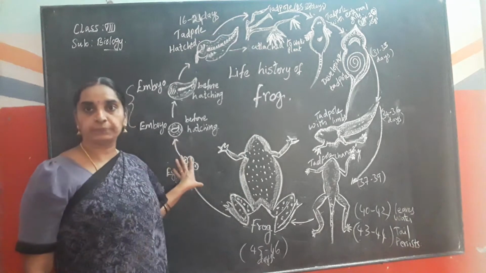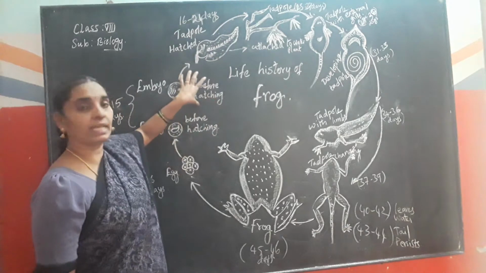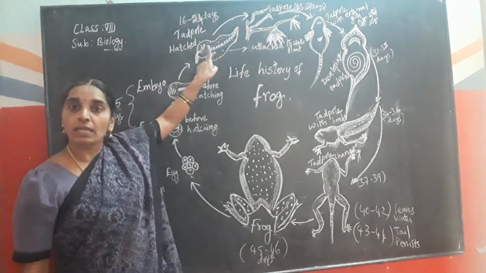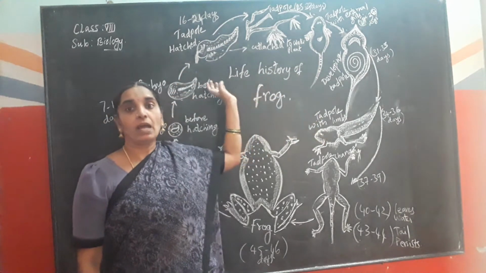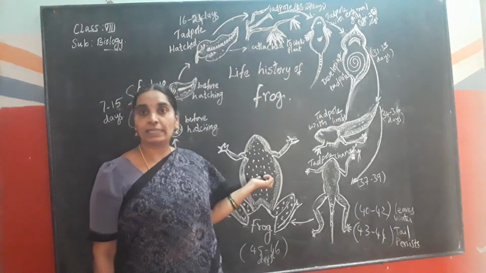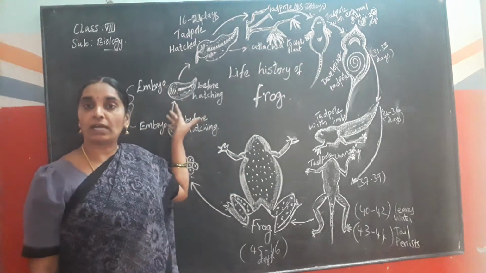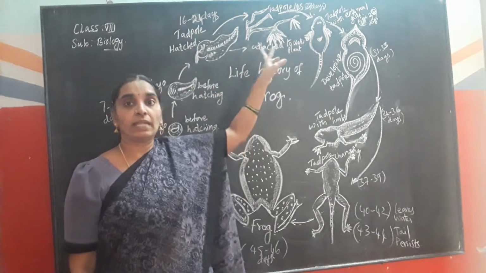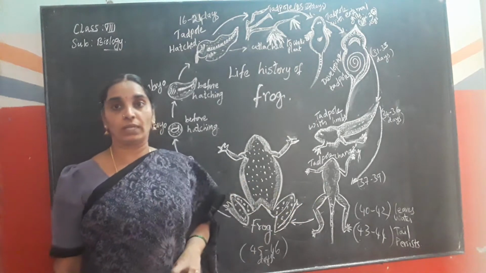First stage is egg. Then the next larval stage is called the tadpole stage. So the egg and developing embryo develop into the tadpole stage, and in the tadpole stage it undergoes different transformations until it reaches the adult stage. Is it clear children? Egg, larva, that is tadpole larva, and then it undergoes different transformations to form into the adult or imago stage.